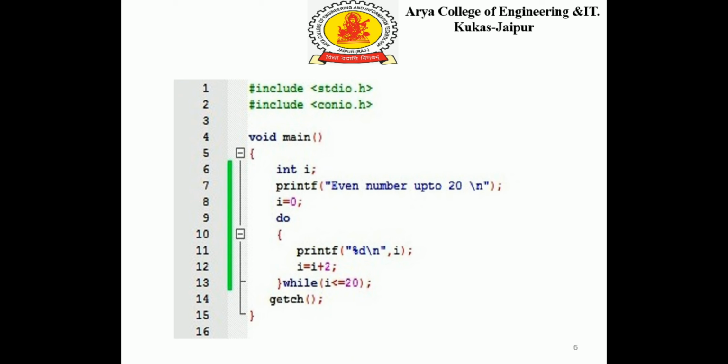We can see for 0 it will be executed, then for 2 it is executed, then 4, 6, 8, 10, 12, 14, 16, 18 and 20. 11 times the loop will be executed in a do while condition. We can compare it with while loop as well as with for loop also.